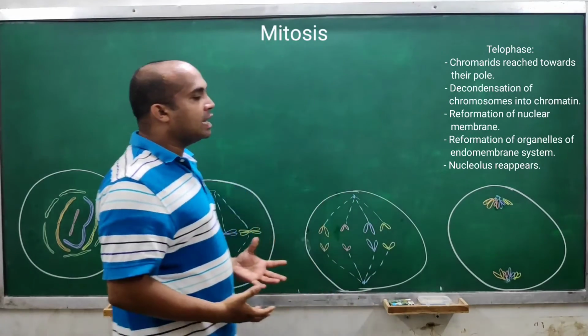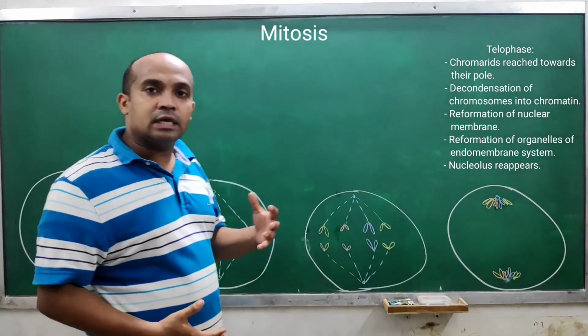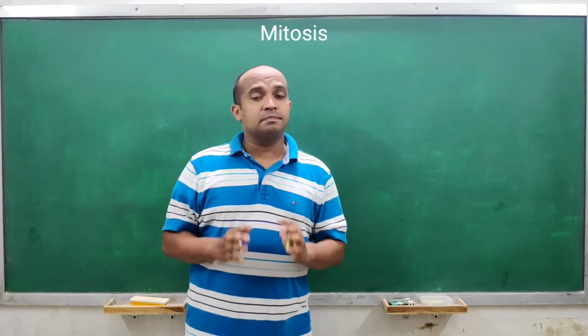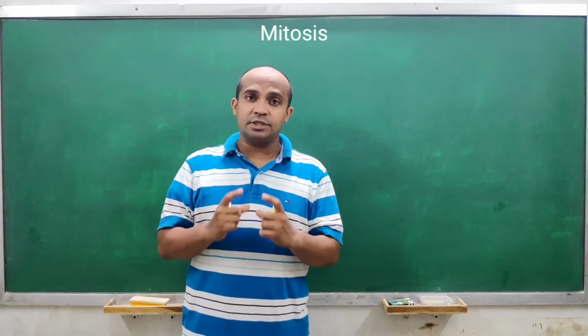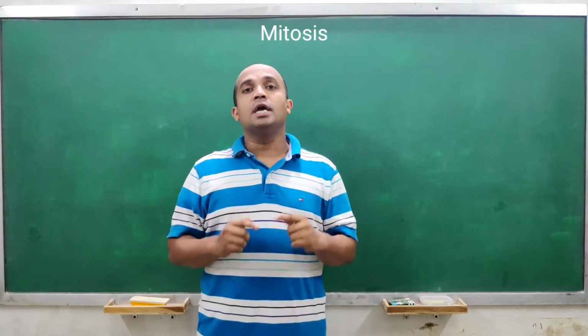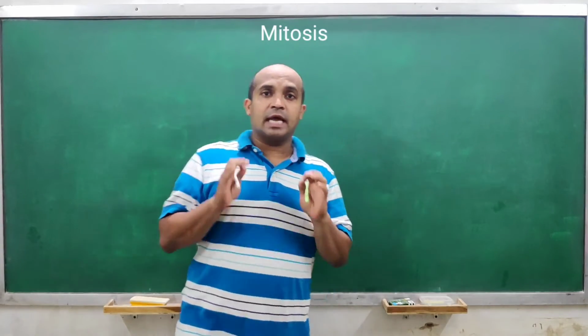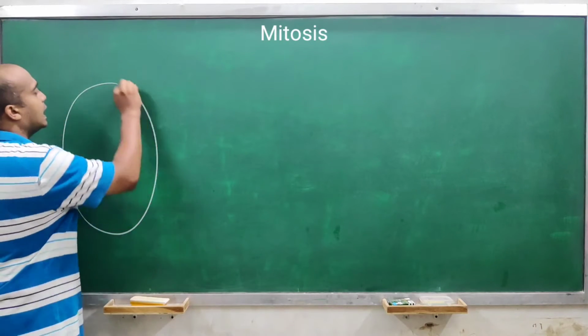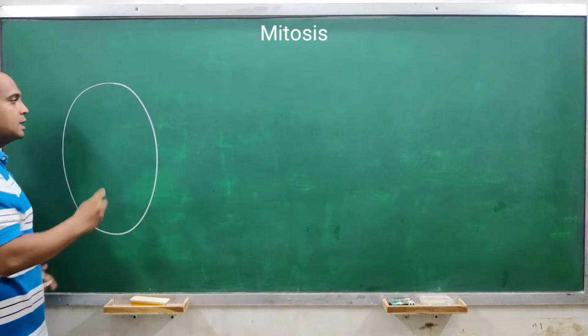So this is about karyokinesis, and now we'll start cytokinesis. After karyokinesis and before cytokinesis, at this intermediate stage, the cell will have two nuclei in it. Understood?